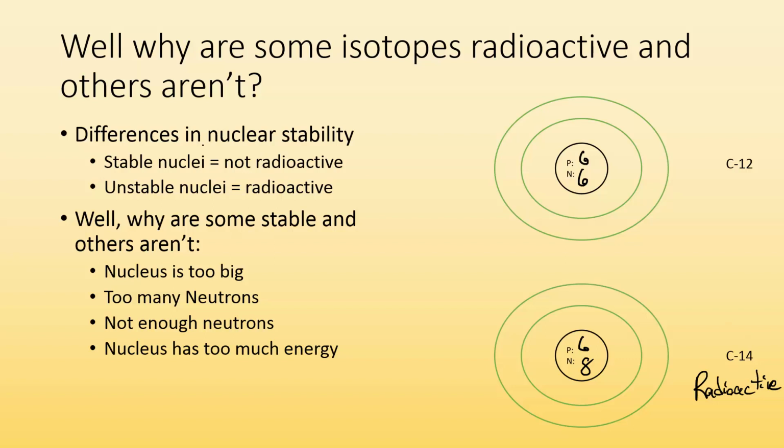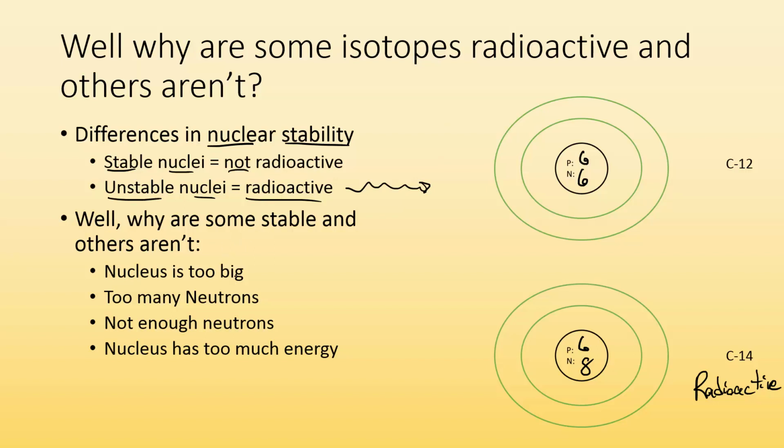It has to do with nuclear stability. We're basically just describing how stable the nucleus is. If we have a stable nucleus, then it's not radioactive. But unstable nuclei are radioactive. They're going to give off particles because they're unstable. Well, why are some of them stable and others aren't?